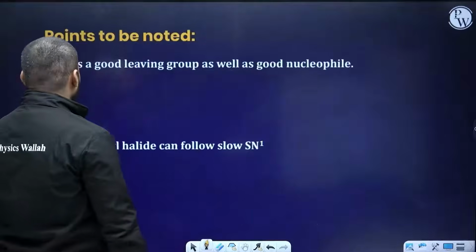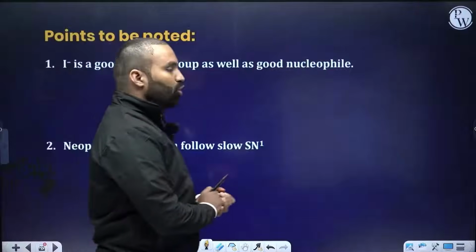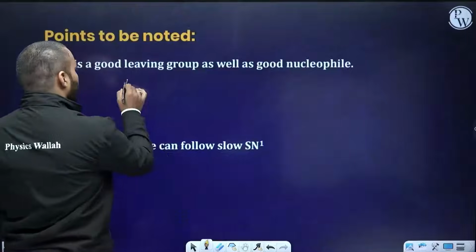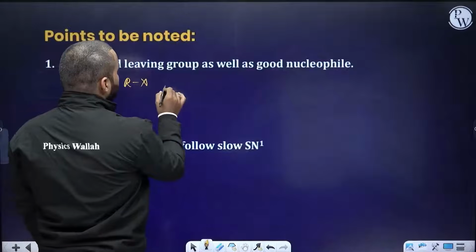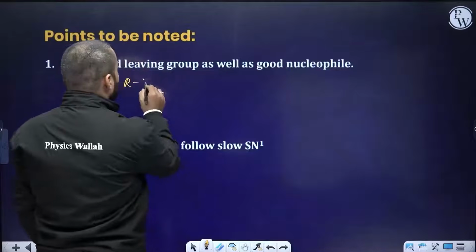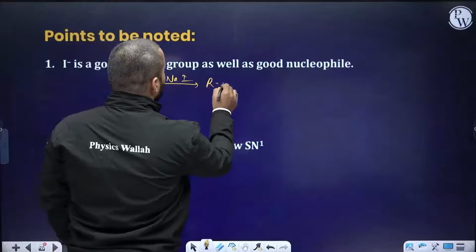Okay, now the point that you should note is that iodide is a good leaving group as well as a nucleophile. Suppose I want to do this reaction: RX reacting with NaI to produce RI.